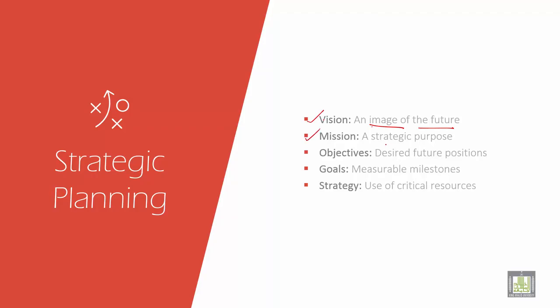Mission statement is the strategic purpose. It is actually the direction, the scope of activities in an organization, which has long-term planning.